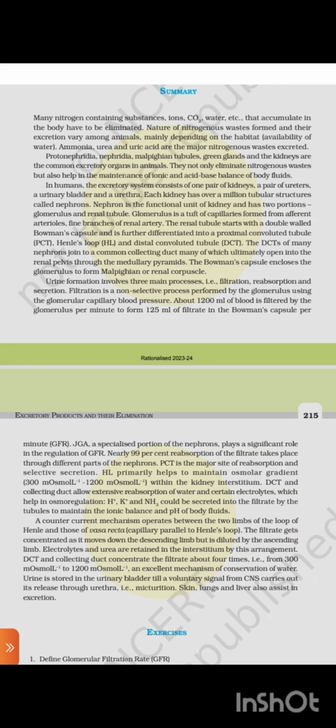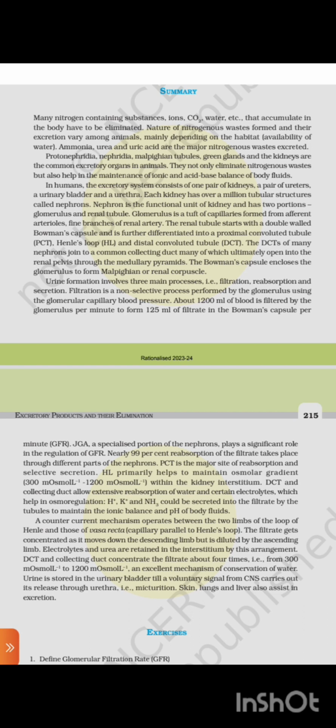In humans, the excretory system consists of one pair of kidneys, a pair of ureters, a urinary bladder and a urethra. Each kidney has over a million tubular structures called nephrons. The nephron is the functional unit of the kidney and has two portions: glomerulus and renal tubule. The glomerulus is a tuft of capillaries formed from afferent arterioles, fine branches of the renal artery.